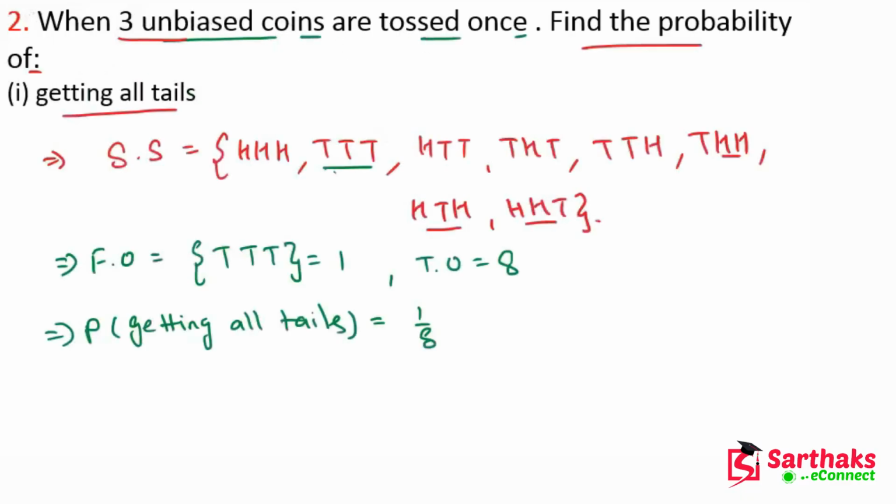Now the second case is getting at least 1 head. So the favorable outcomes in this case: here is getting at least 1 head. In all the cases there is a head except this case, all tails.